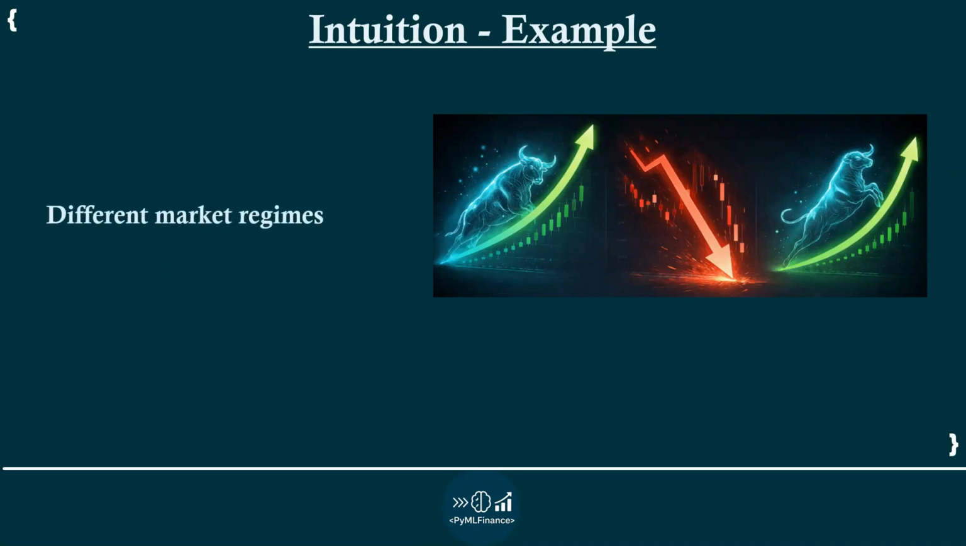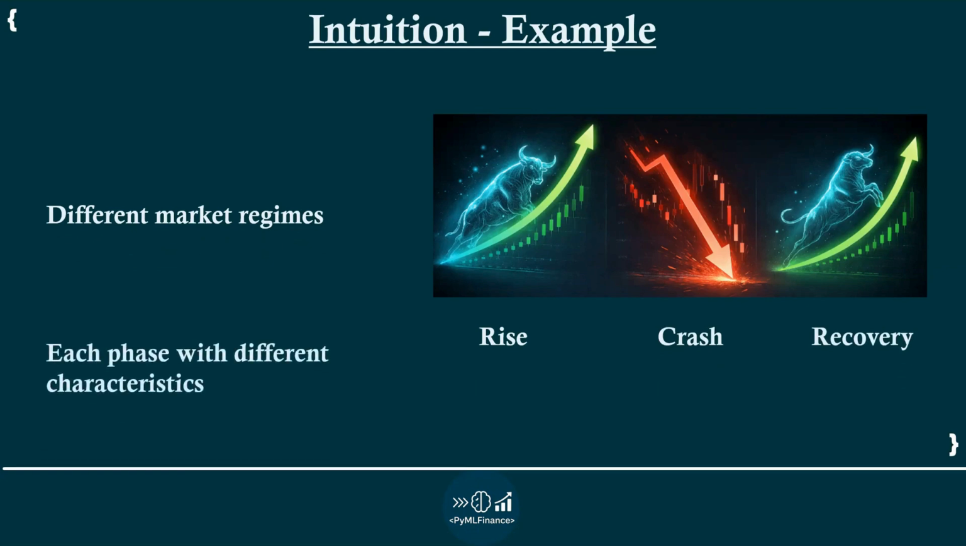For example, markets behave differently in different phases. Bull markets, crashes, and recovery periods. Each phase has different characteristics. This is non-stationarity in action.